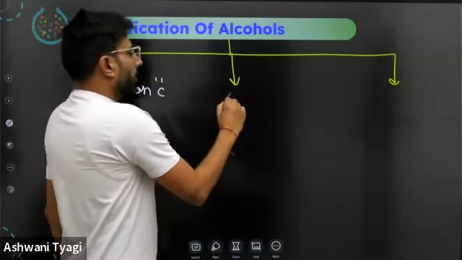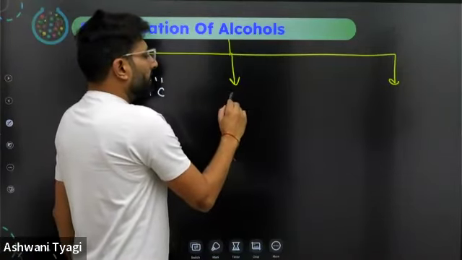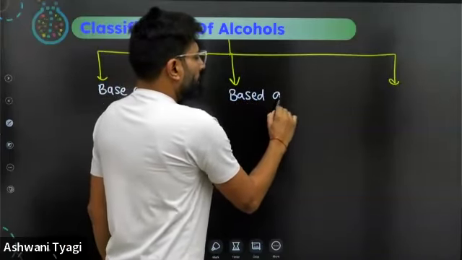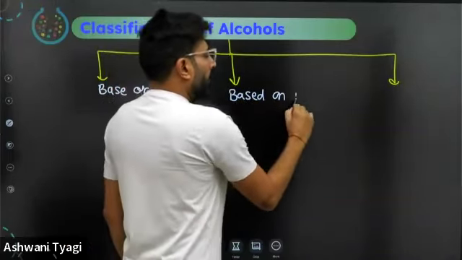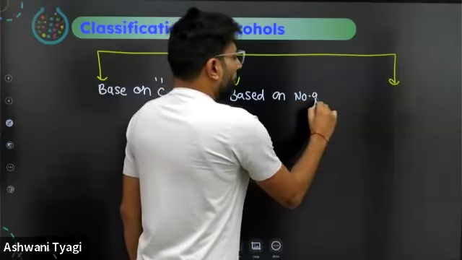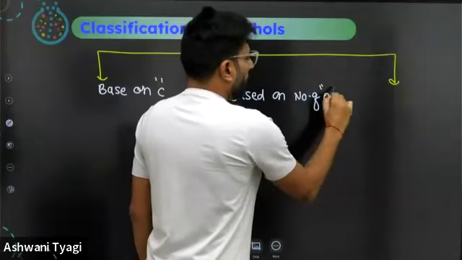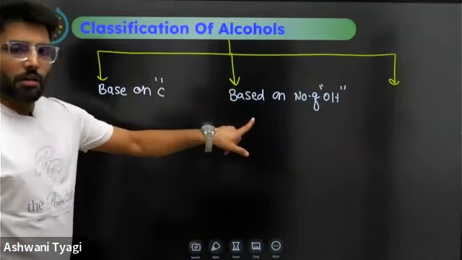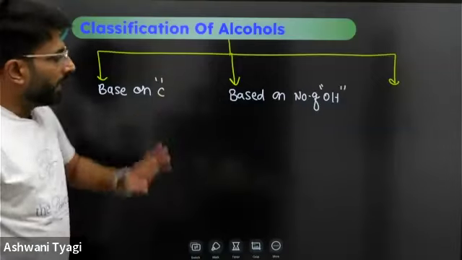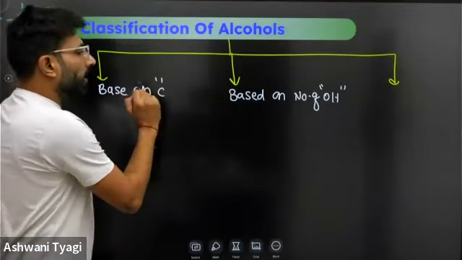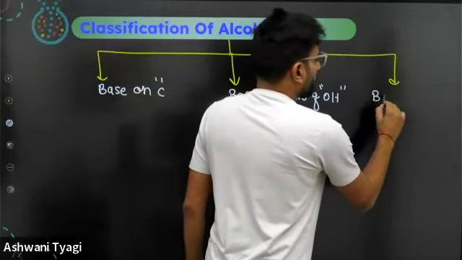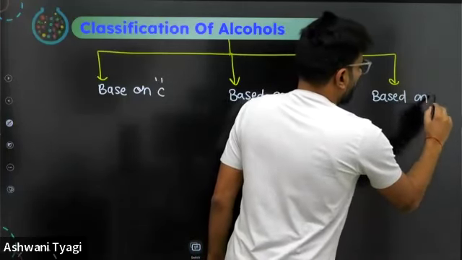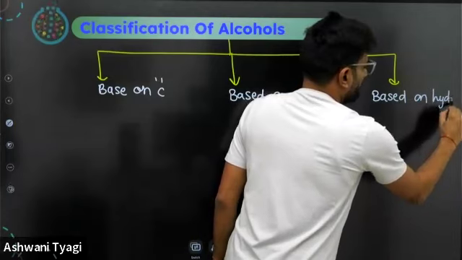Second, based on number of hydroxyl groups, the number of OH. And third, based on hybridization.